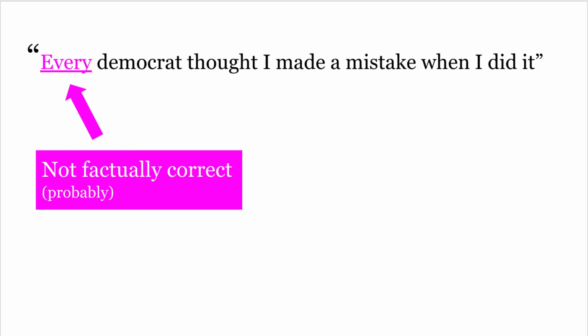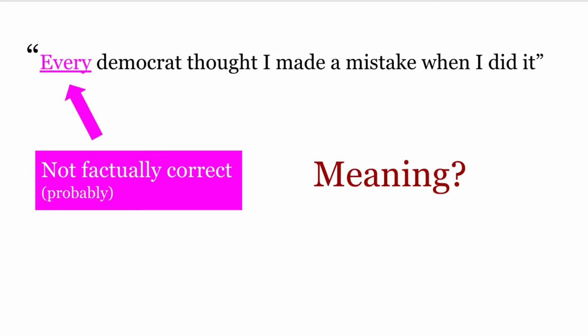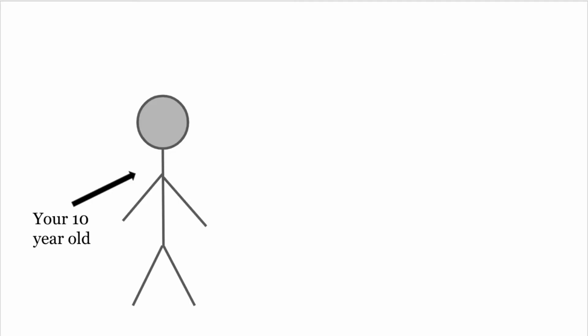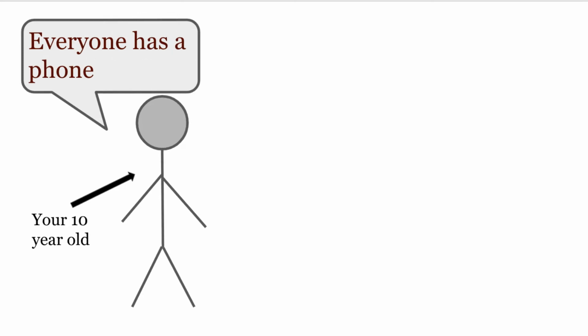All of our previous debunking was under the premise that the president said exactly what he meant. But what if he didn't? In fact, in all likelihood, it was an exaggeration. Well, if it was an exaggeration, now the question must be asked, what did the president actually mean to say? Let's try to think of a similar and probably more relatable scenario. Imagine that you have a child who is now asking for you to buy a phone for them. They tell you everyone else at school has a phone.